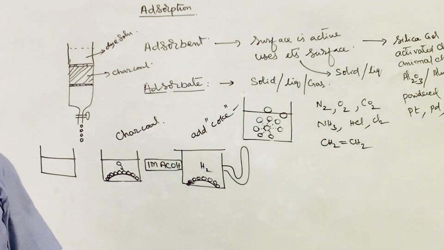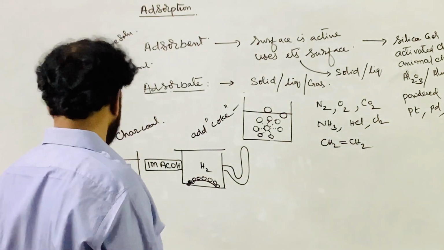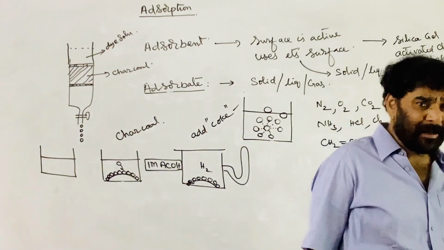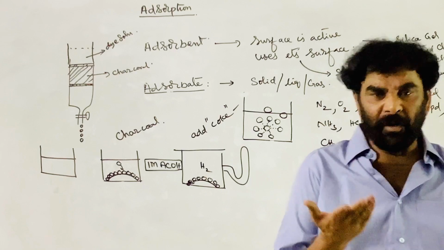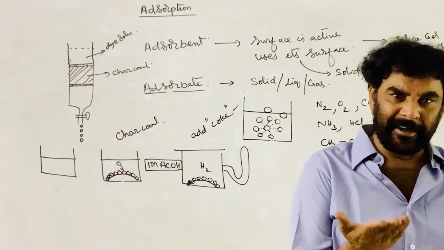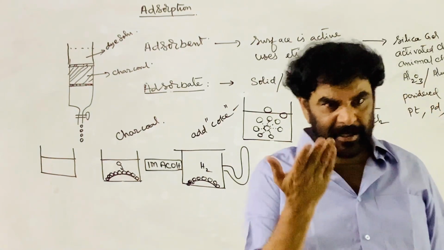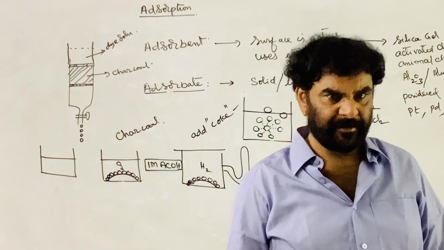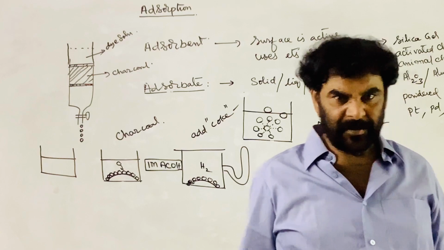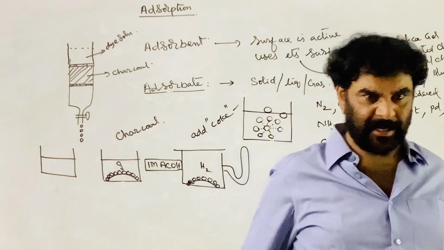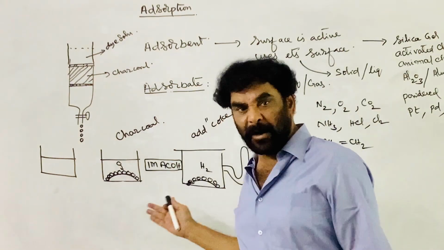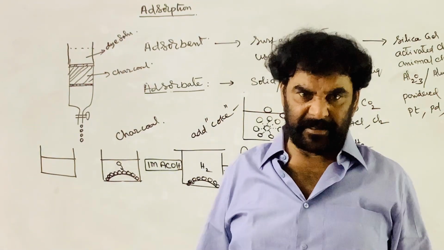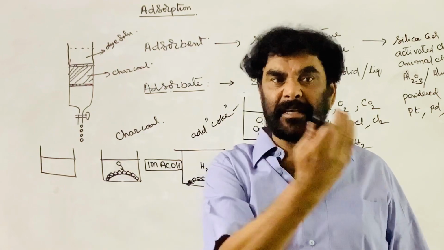So this is adsorption. That is how I define the word adsorption. Second thing, the main thing: why is the surface of a solid a strained system? Why is the surface showing strain, unsaturation? Why does it have residual forces? The phenomenon of adsorption is due to unneutralized forces that are acting along the surface of the